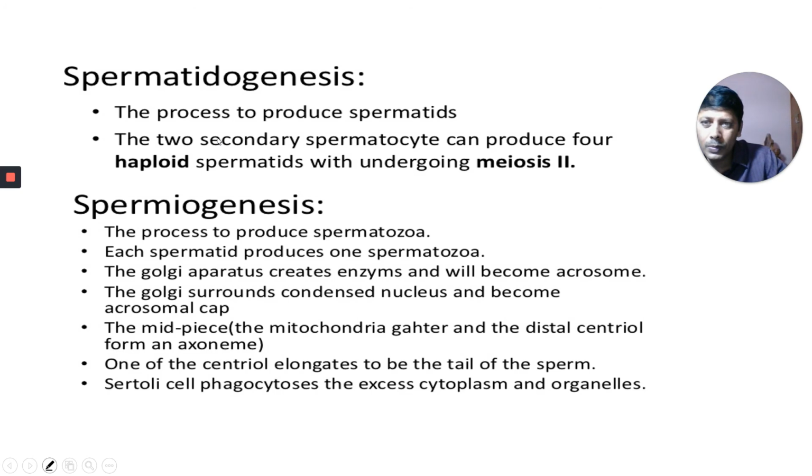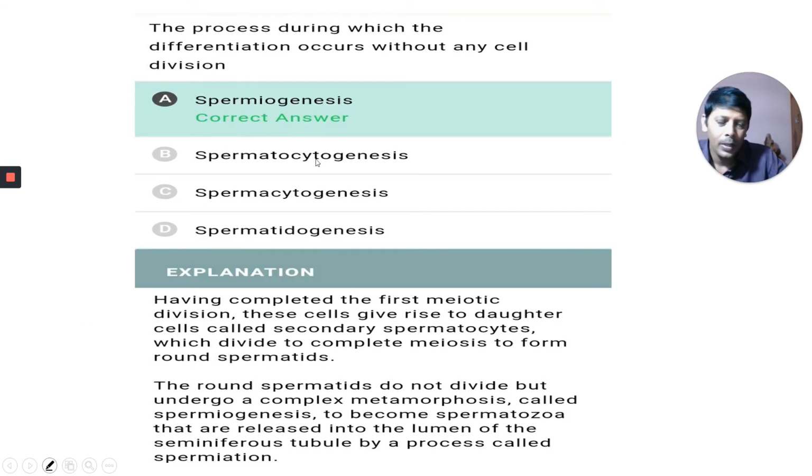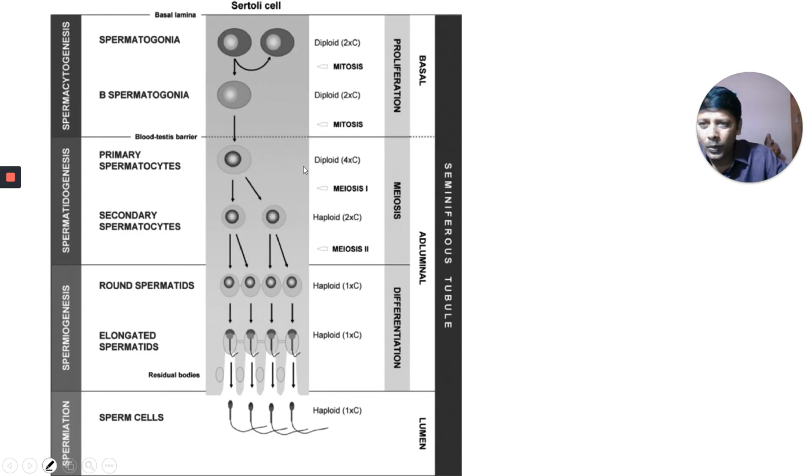They asked here, one is spermiogenesis. Another, what is meant by spermatocytogenesis? Spermatocytogenesis means formation of spermatocytes. What are they? Primary spermatocytes and secondary spermatocytes. Then spermatidogenesis. Spermiogenesis is the formation of the sperm, and this is called spermiation. It was given in the previous NEET exam. These two were given in the previous NEET exam.